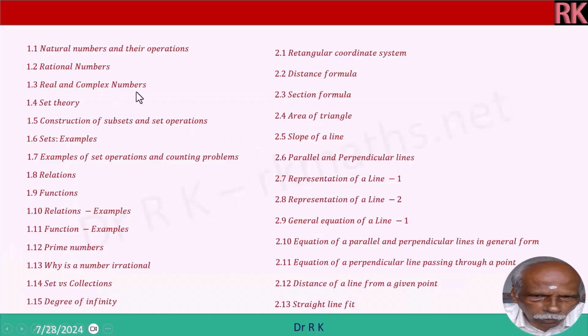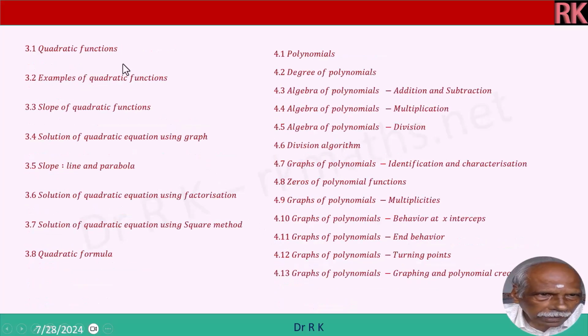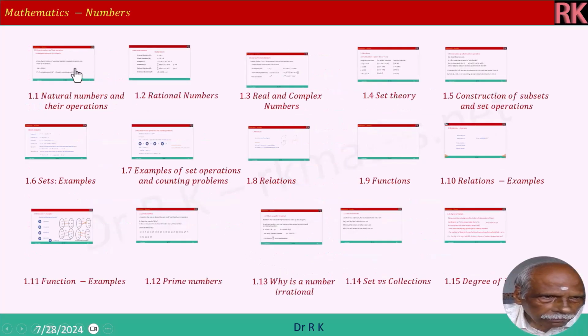Hi, today we will see the chapters on numbers, rectangular coordinate system, quadratics and polynomials. These are all the chapters we will be seeing today. There are 15 chapters under numbers, under Cartesian system 13 chapters, and quadratics 8 chapters, and under polynomials 13 chapters. We will see first number system chapter 1.